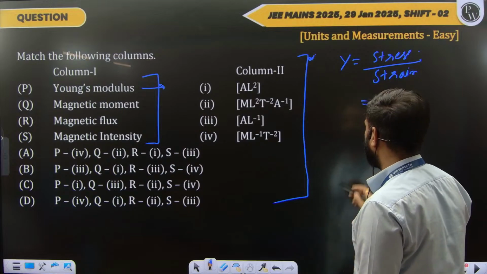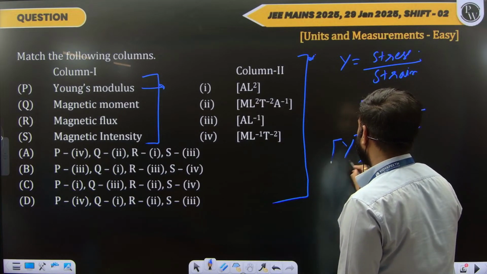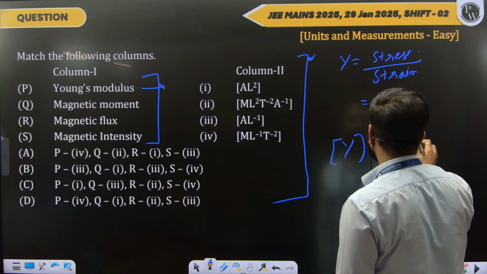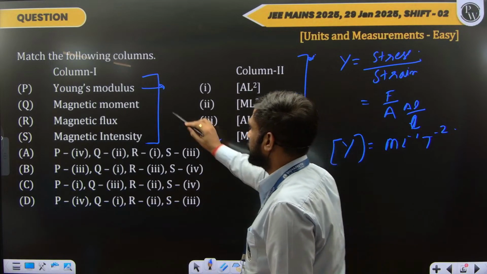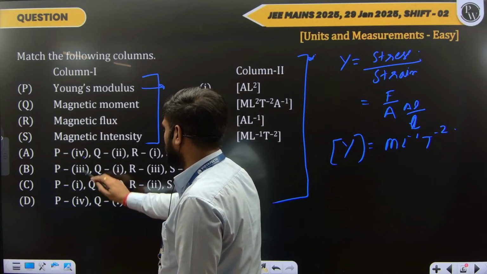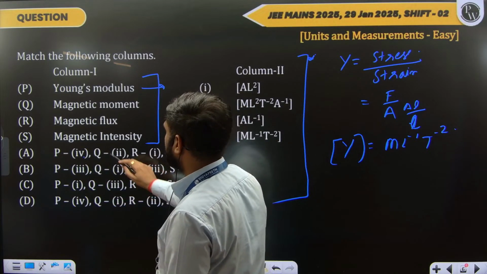And force upon area is nothing but the pressure. So the dimension of Young's modulus will be ML^-1 T^-2. So which one is it? The fourth one. So the first one corresponds to the fourth option. Only two options left. Let's see the second one.